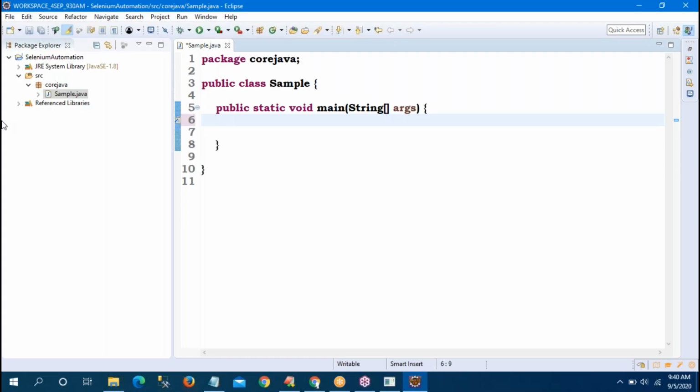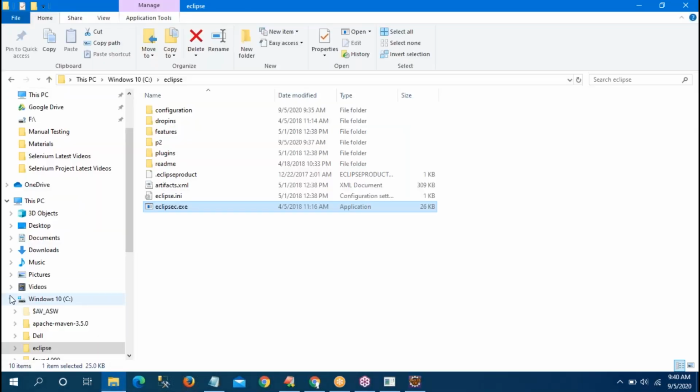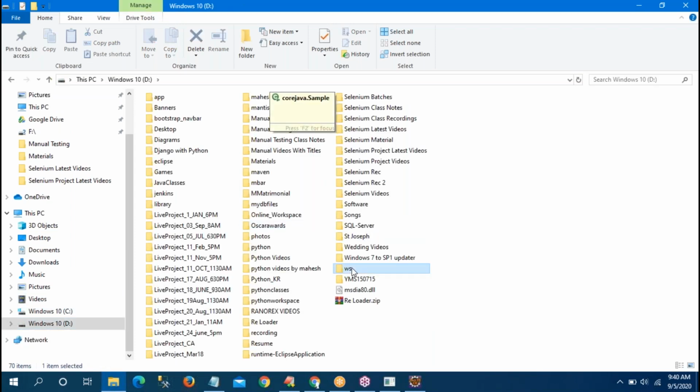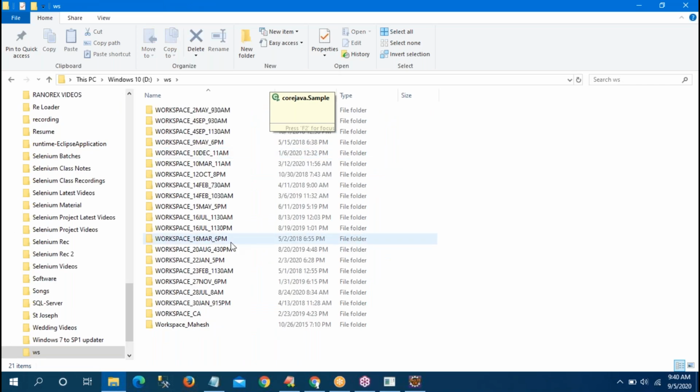What is the package, sir? Core Java is the package name. Have you observed the folder created? What is the class name? Sample. Where is it observed? You can check the outside location. Sir, where is our workspace? D drive, in WS.